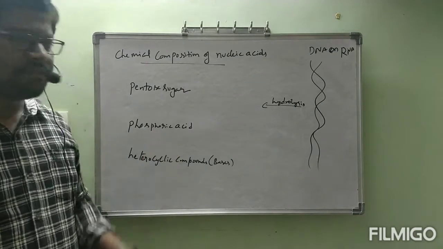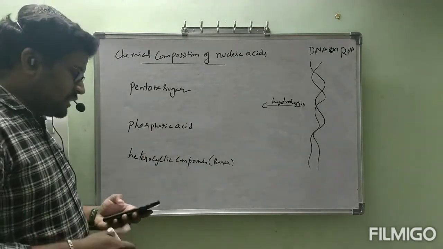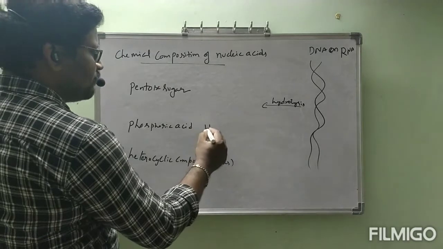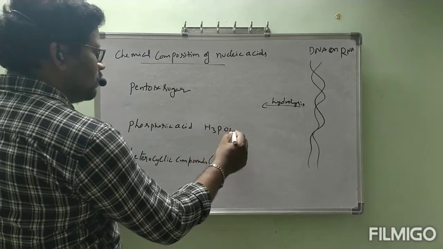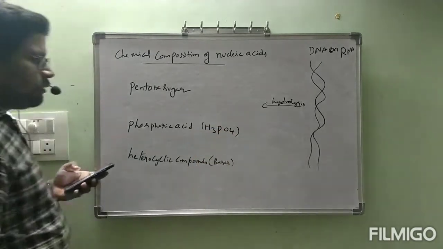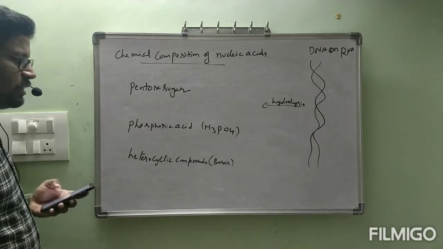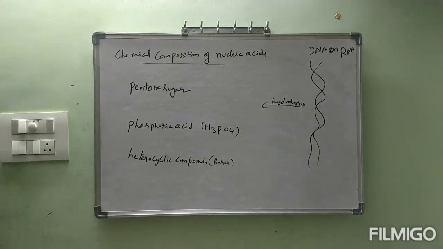Next, coming to phosphoric acid. The phosphoric acid formula is H3PO4.